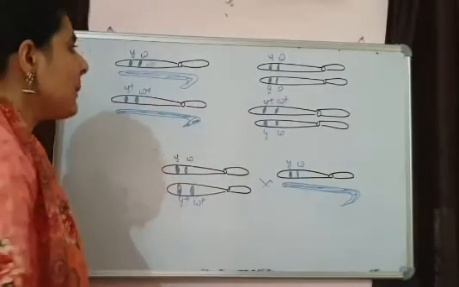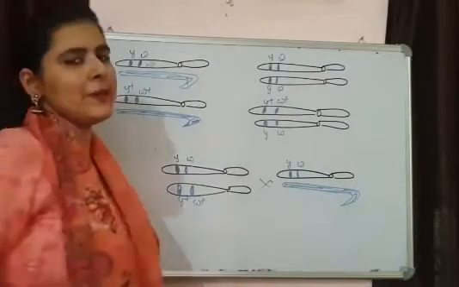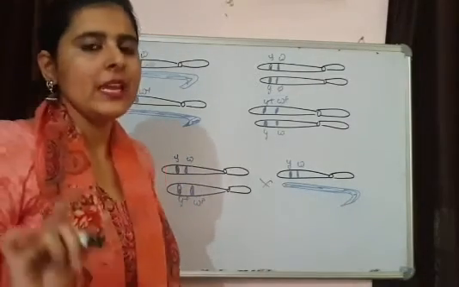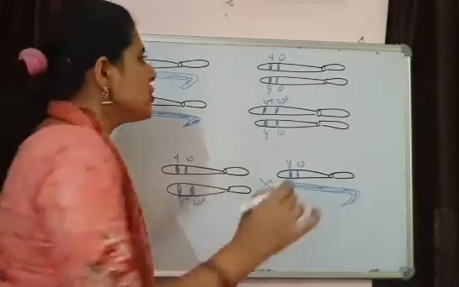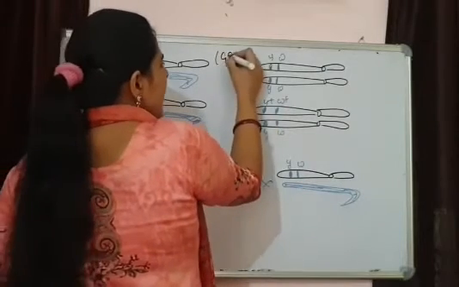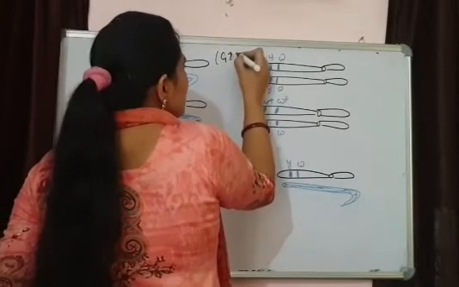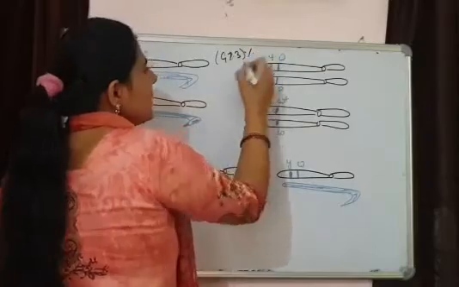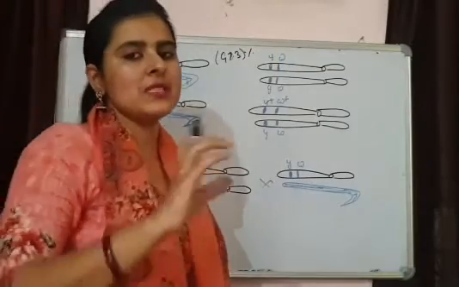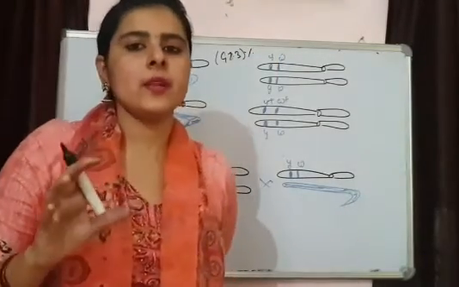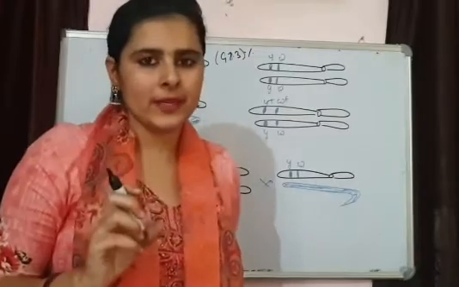So these are the parental types that are formed. If we find the percentage, almost 97.3% they were parental type, means we can say around 98-99% here were parental type.